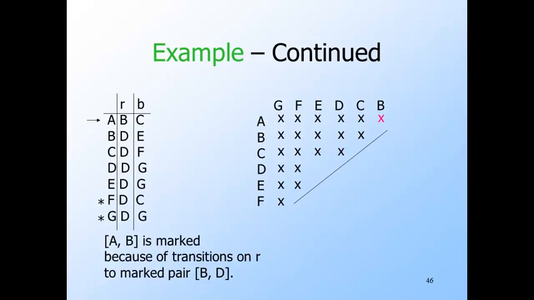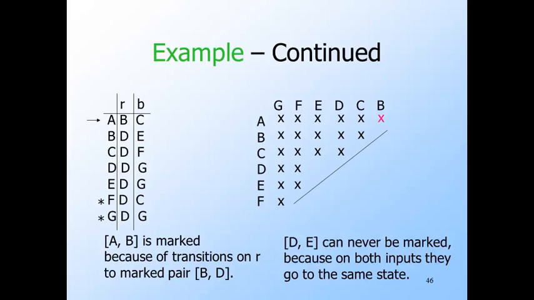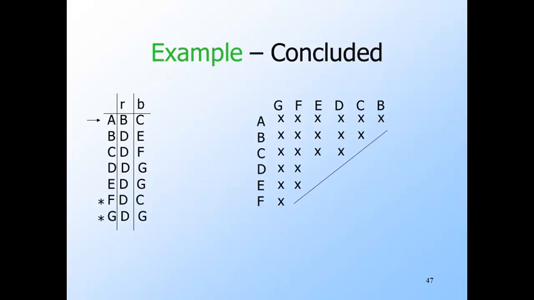Now we can mark the pair AB. These states transition on input R to B and D respectively, and we already know we can distinguish B from D. Unfortunately, D and E can never be marked because on both inputs they go to the same state. Okay. We are now done. We have distinguished every pair of states except for D and E. Moreover, we can never distinguish these states since they both go to D on input R and to G on input B.